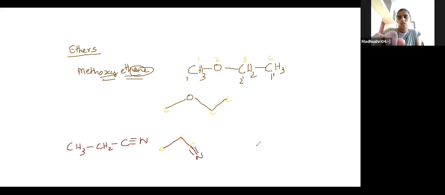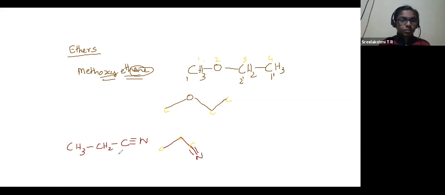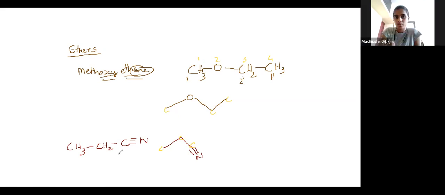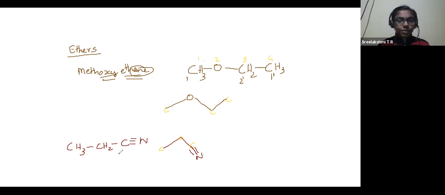Ma'am, second compound name, ma'am. This one. It is propyl isocyanate. I don't want you to take down the name now, because those are from the functional group compounds. There we will see how to name it.